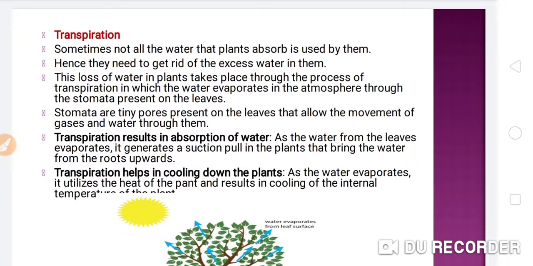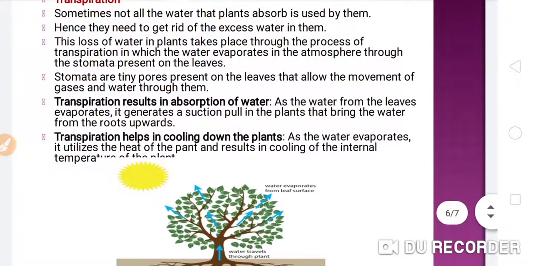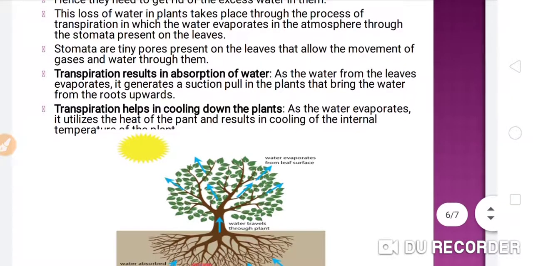Transpiration results in the absorption of water. As the water from the leaves evaporates, it generates a suction pull in the plants that brings the water from the root upwards. It exerts a force through which water and minerals are absorbed by the roots. Transpiration helps in cooling down the plants, yes.